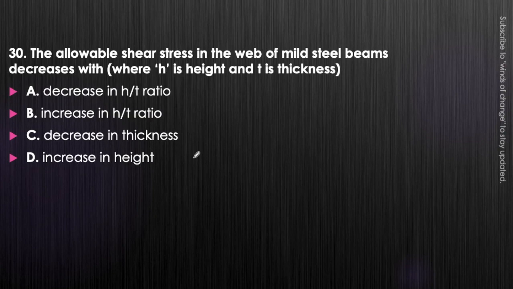Next question. The allowable shear stress in the web of mild steel beam decreases with, if H is the height and T is the thickness, decrease in H by T ratio, increase in H by T ratio, decrease in thickness, or increase in height. Here we are talking about allowable shear stress in the web of the mild steel beam. Shear stress is for the web section only. Okay, so how will it decrease? Just think about it.